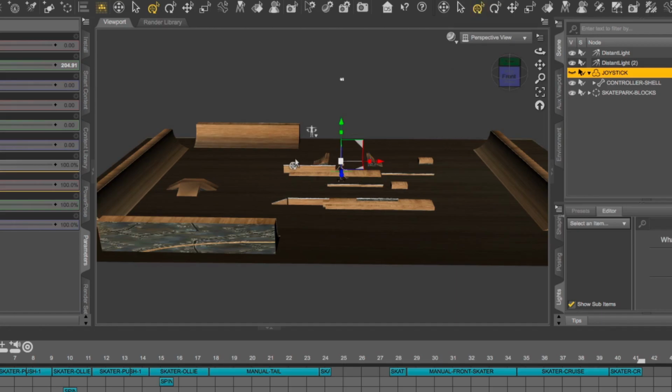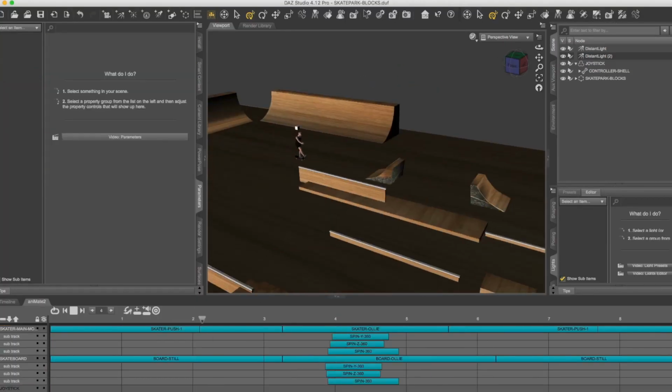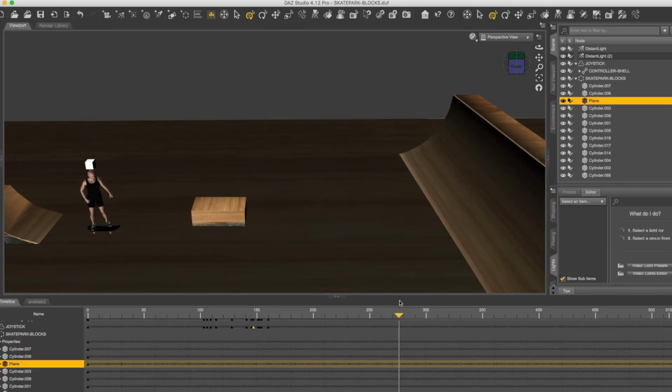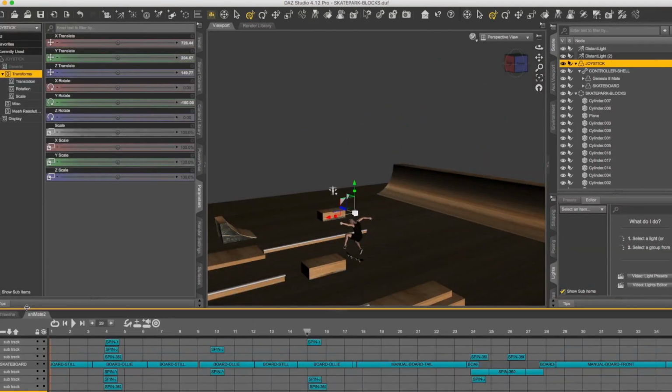Alright, so trying to think my way through this and thinking ahead, I'm going to start him back here. He's going to go up this ramp, do a little trick, go back down the ramp, go up the quarter pipe, come back down the quarter pipe, and end up doing his manuals and stuff somewhere over here and end up over here. Okay, let's go. Alright, this part was basically pretty easy. I'm just laying down keyframes and trying to line up every time he does a flip or a move or a jump with the lips of the ramps, and then taking him to my next point.